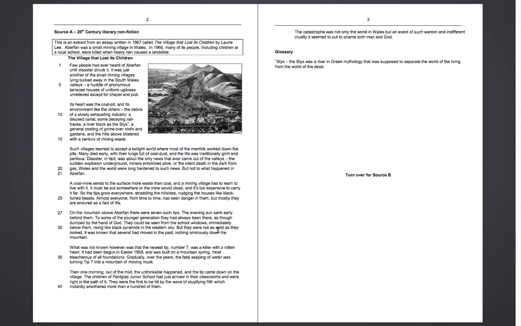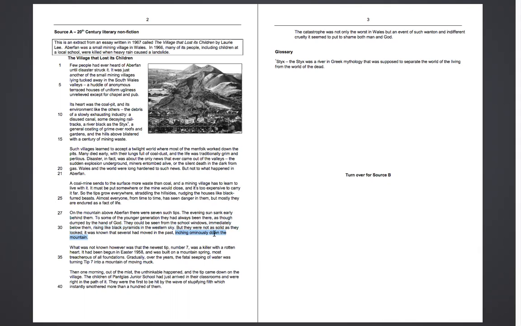So I am going to highlight some things from that paragraph. Paragraph 5 there, I'm going to put that they were rising like black pyramids. Definitely, I'd highlight that if I could on the screen. I would also look at this description here, that they were inching ominously down the mountain, and we're looking at a good use of language. Okay, inching ominously. I like the use of that there.